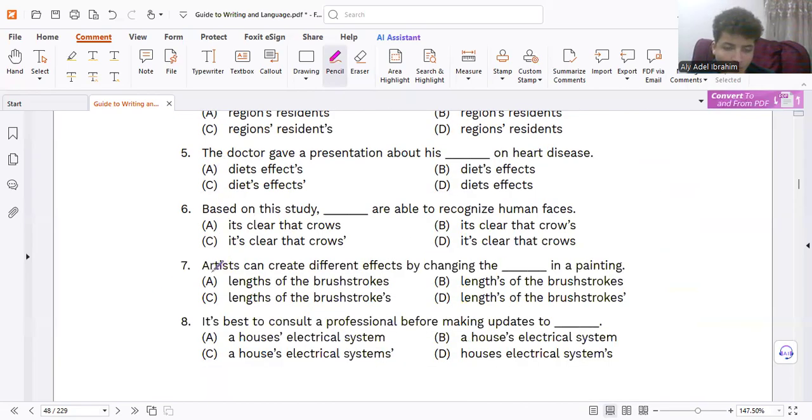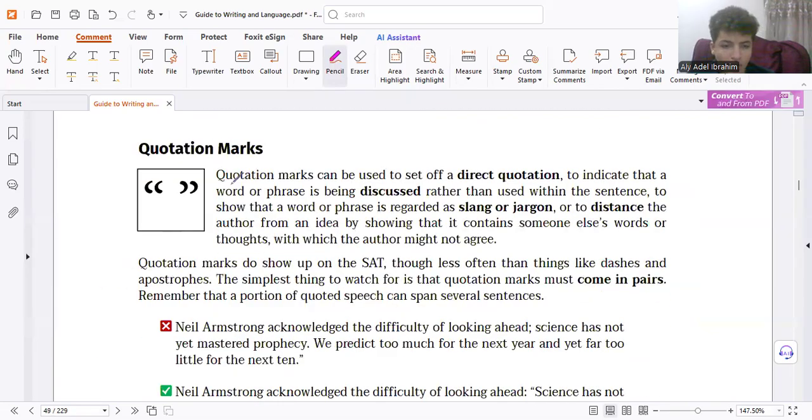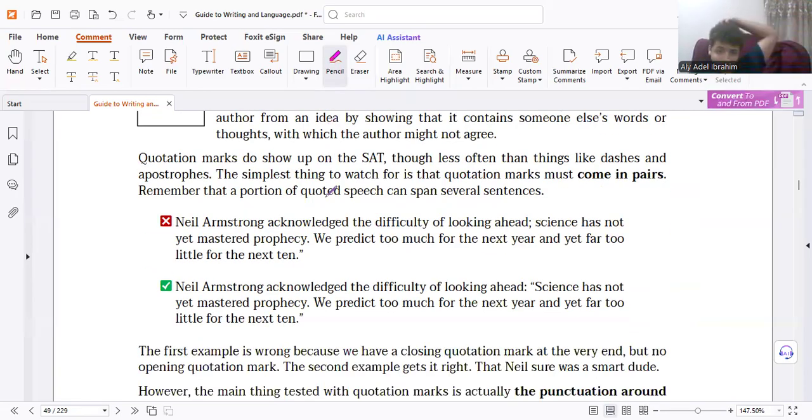Now, here's the rest for your homework, as usual, because you are strong. Quotation marks, you know, this is something very easy, but you should know what it is. It's very simple. As you know, for the quotation mark, if we give you a quotation here, you need another quotation. So, very simple, right? But look, we have a colon. Yes, after a colon, we can use anything to explain something before.